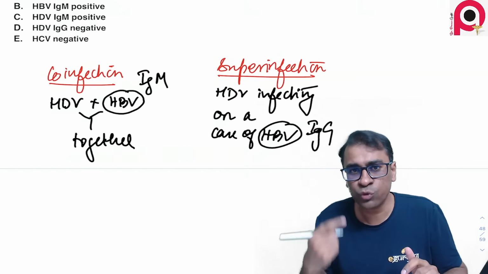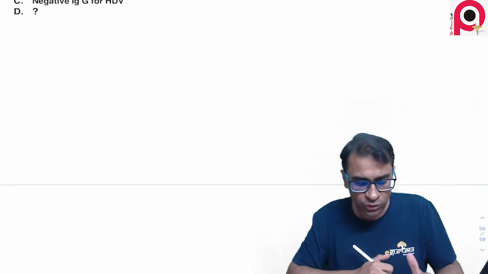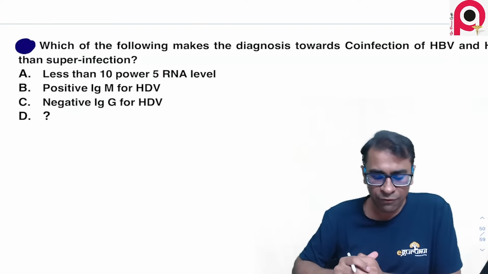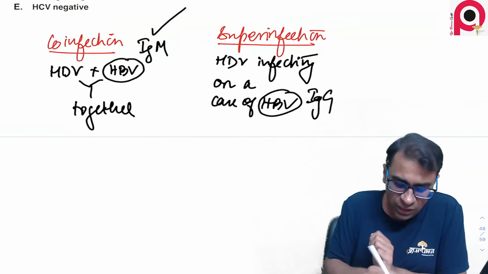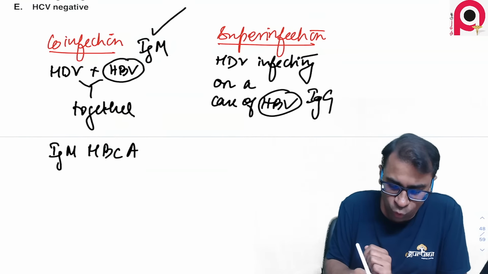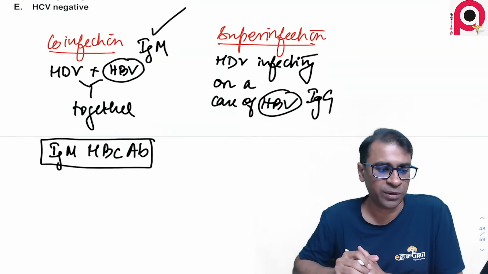So what is pointing towards co-infection? It is IgM HBC antibody. So the answer should be the positive IgM for the HBV. So it's pointing towards IgM variety of HBC core antibody of hepatitis B, which is pointing towards a co-infection rather than super infection.